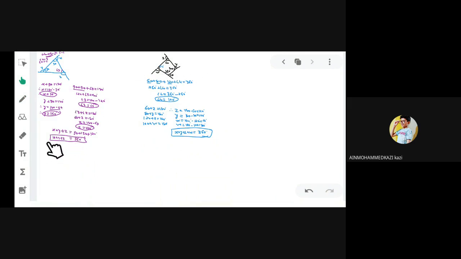But you can see the sum of exterior angles we get 360 degree. Same sum we get in the quadrilateral. Why? Because in these two figures, we know that the sum of exterior angles is always 360 degree. Clear all of you?